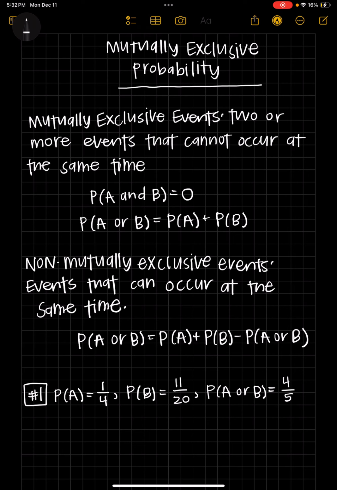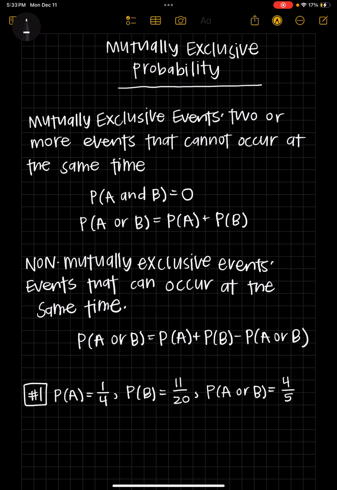Independent events can happen at the same time. Mutually exclusive events cannot. A good example of a mutually exclusive event would be flipping a coin. When you flip a coin, you can either get heads or tails, but you cannot get heads and tails. So the probability of getting heads and tails is 0. There's no version of getting both of them together.